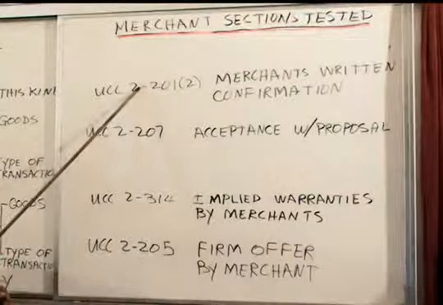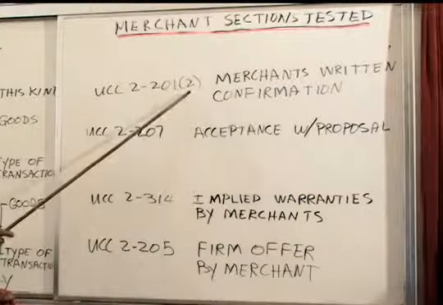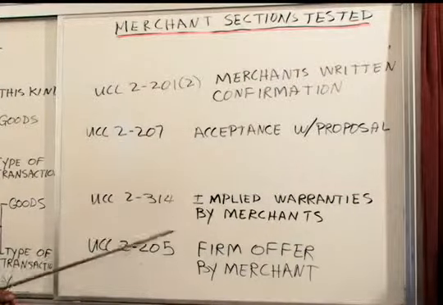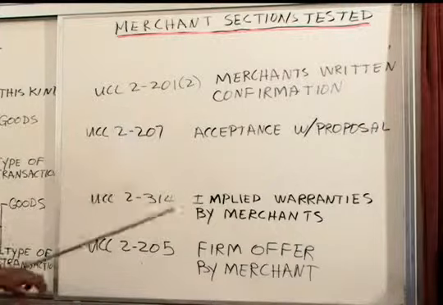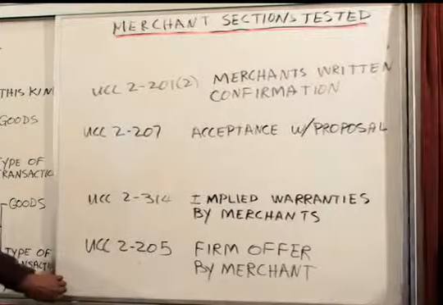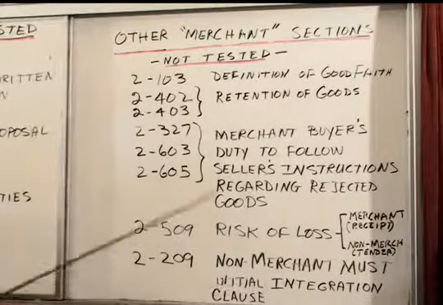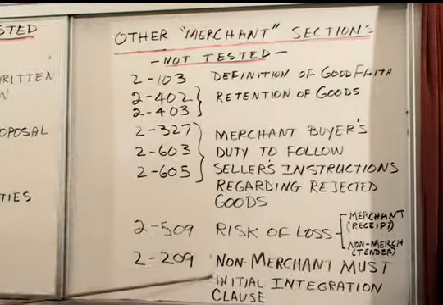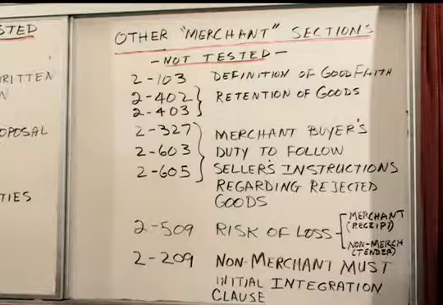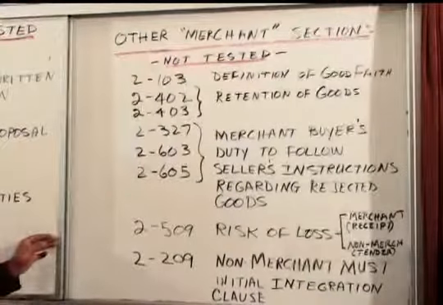The 4 which are tested are here. These sections, 2-201, subsection 2. We'll go through these more carefully. These are the 4 that are tested. And the 8 references to merchants in the UCC, which are not on the California bar exam, are these. We'll talk briefly about each of them so you'll understand them even though they're not tested.